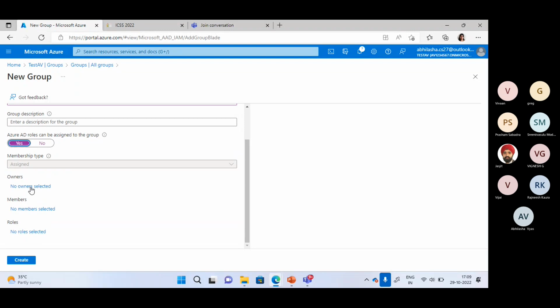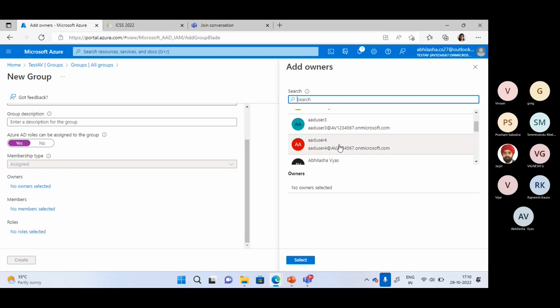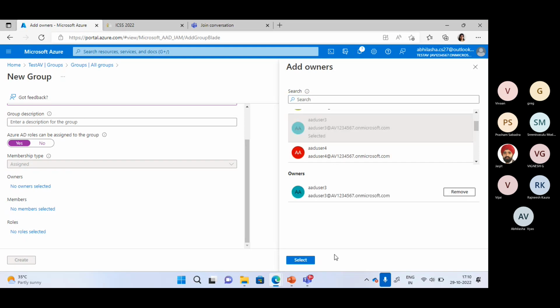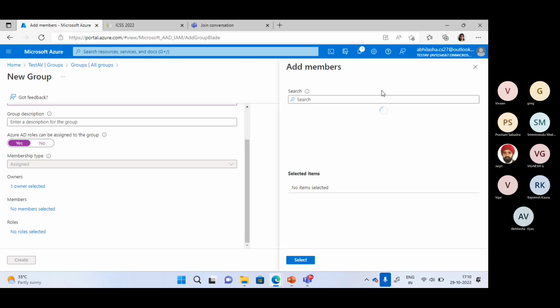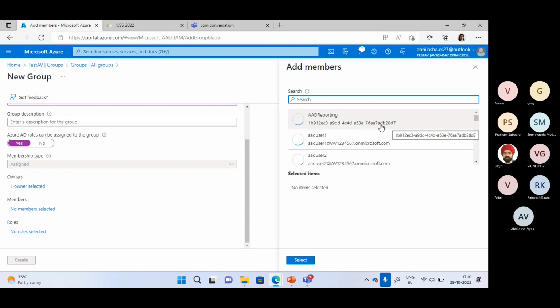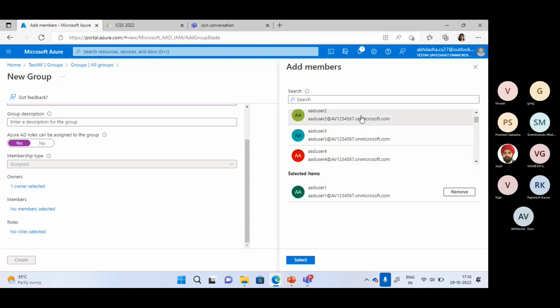I can select the owner and the members, and similar to the other security groups which we create, I can select the owners and members later also. So let's say I'm selecting the owner as this AD user 3, and for members, I'm selecting all the users which I have, specifically this user, and this user also.